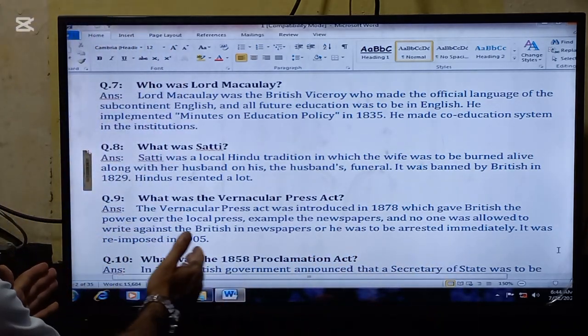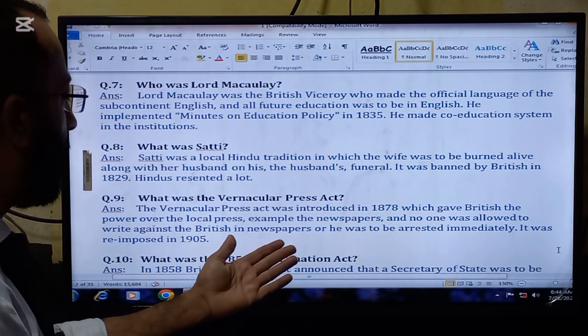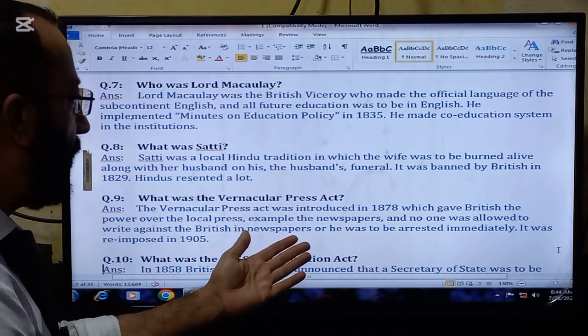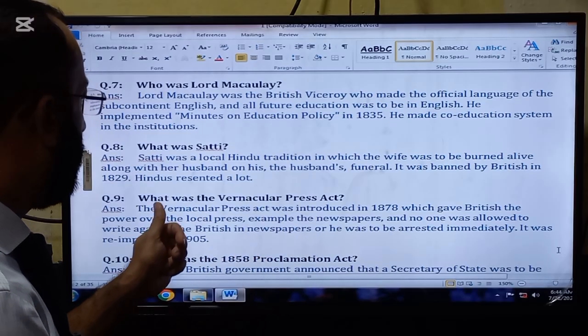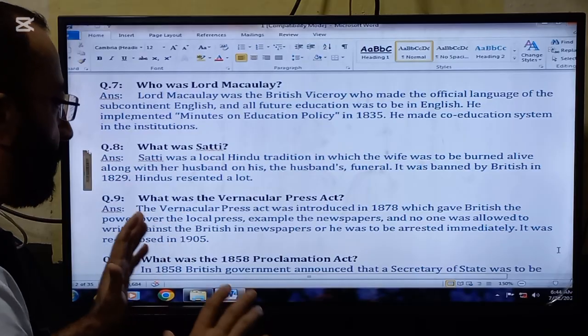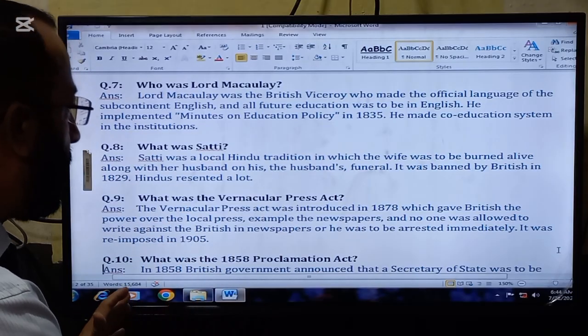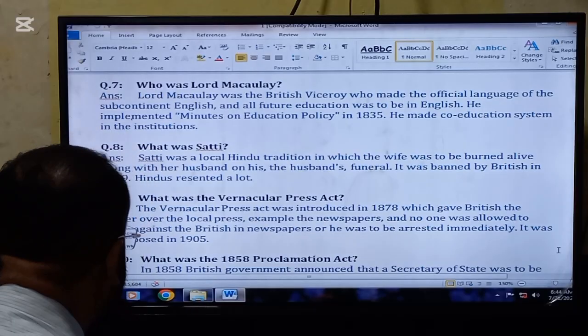It was reimposed in 1905. So this was a ban on liberty of expression. So the British passed the Vernacular Act to ban all writings against the British in the newspapers.